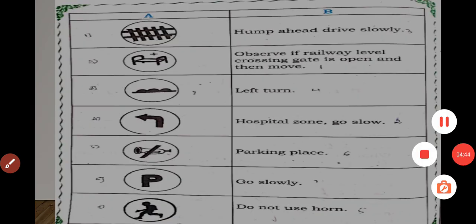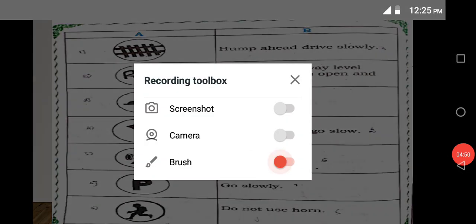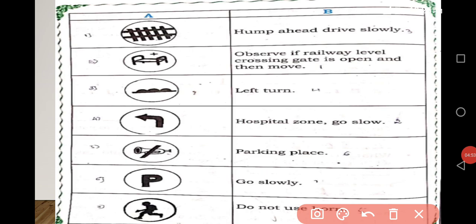This also we studied in our earlier classes. So, what is the first one? Observe if the railway level crossing gate is open and then move. We should observe before crossing the railway level. Second one is hospital zone. It is a hospital zone, one should go slow. Next, third one, hump ahead, drive slowly. There will be humps.